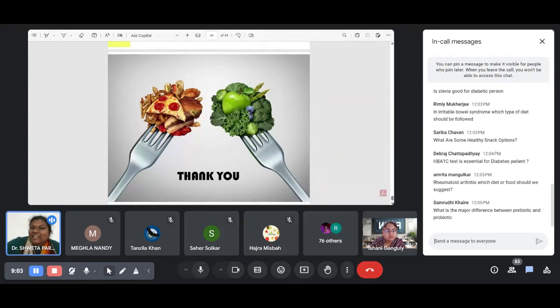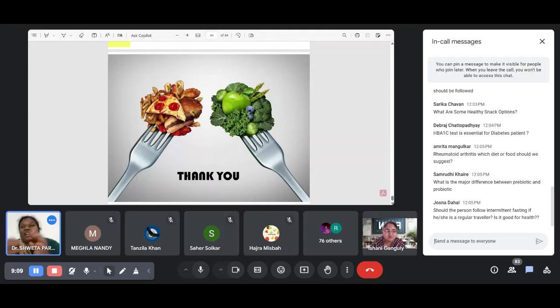What are some healthy snack options? Roasted peanuts, roasted chickpeas, and makhana. Makhana is a very good option. Apart from that, you can go for raw banana chips.